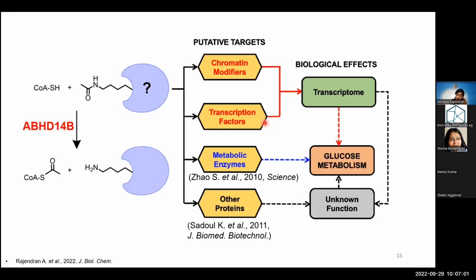It could be these two, which is probably what is bringing about those transcriptomic changes that we see, which could then be resulting in the glucose metabolic changes and some other unknown functions. The putative target could also be metabolic enzymes, which could directly be bringing about the glucose metabolic changes that we see. And of course, you could have other proteins which could be doing unknown functions.